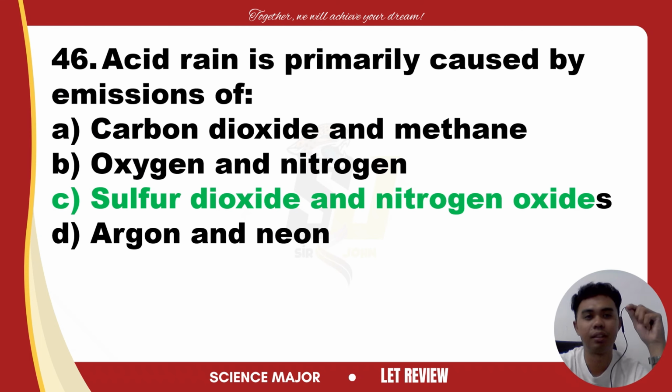So, let's talk about the other options. Why are the other options incorrect? Carbon dioxide and methane contribute to global warming, not acid rain. Oxygen and nitrogen naman are the most abundant gases in the atmosphere, but they do not contribute to acid rain formation. Argon and neon are inert gases in the atmosphere and do not contribute to acid rain. So the answer is letter C.